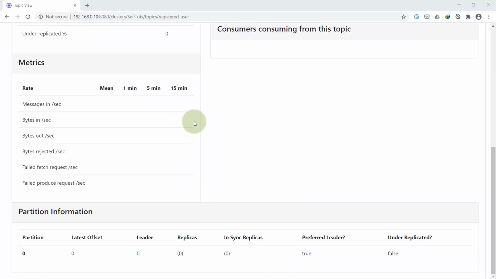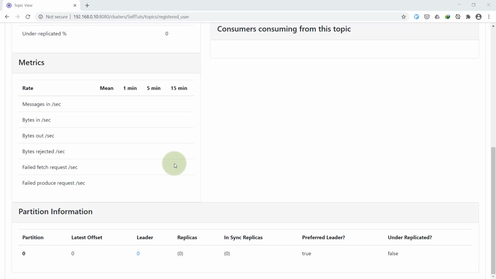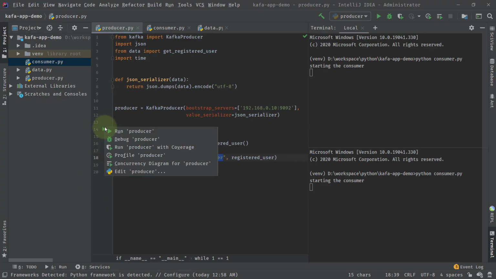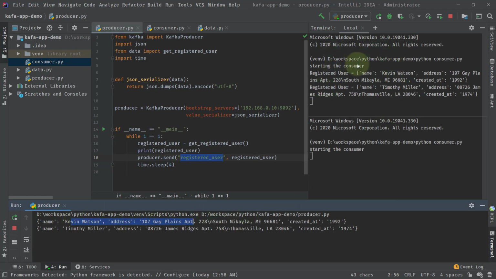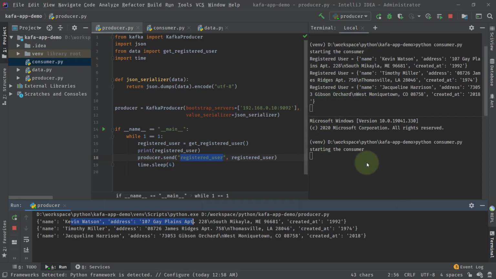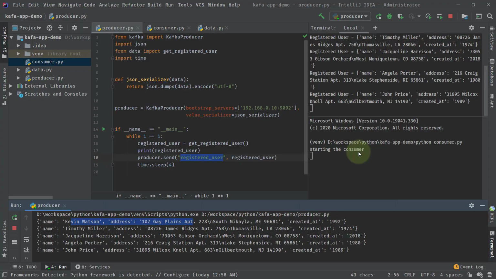Because in the slide we can see that the same partition can't be assigned to multiple consumers in the same group. So let's run it and prove our theory. I'll just run it, and you can see we have started publishing the messages, and this consumer got registered to that partition. So you can see I'm getting the messages here, but I am not getting the messages here, even though the consumer is up.